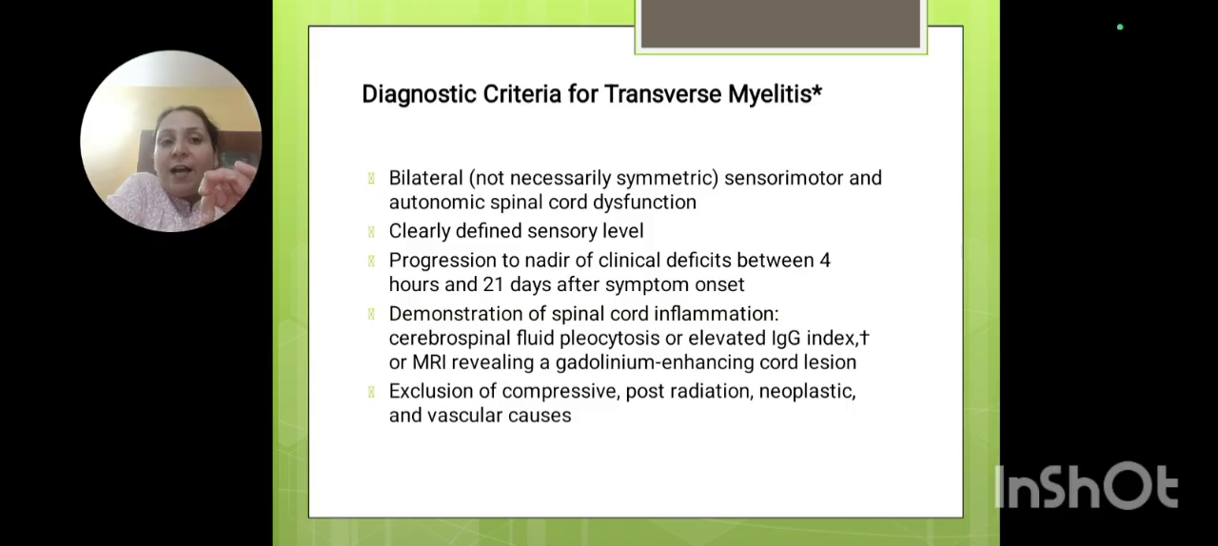MRI will show cord enhancement, lesions will be there. Any of these investigations will come positive. So there is a rapid progression, a clear sensory level, and bilateral sensory, motor and autonomic dysfunction of a cord level, and exclusion of any kind of post-radiation, neoplastic, compressive or vascular cause. You should rule out all of this. So when this is there, it becomes the diagnostic criteria for transverse myelitis.